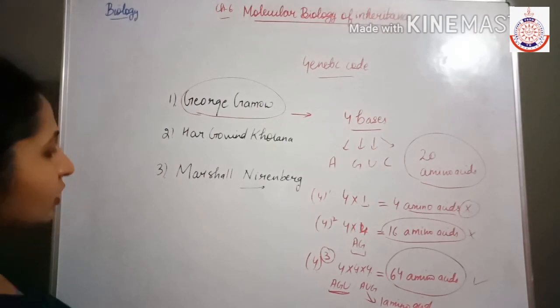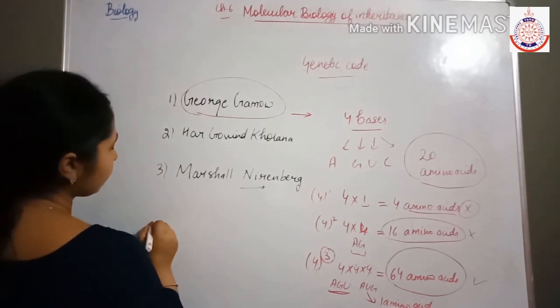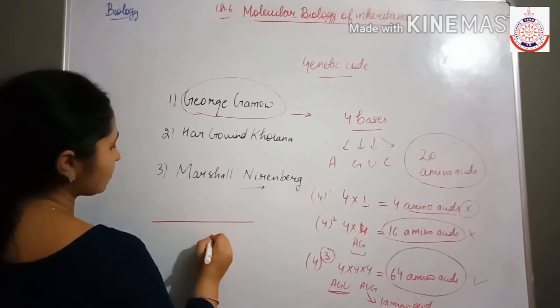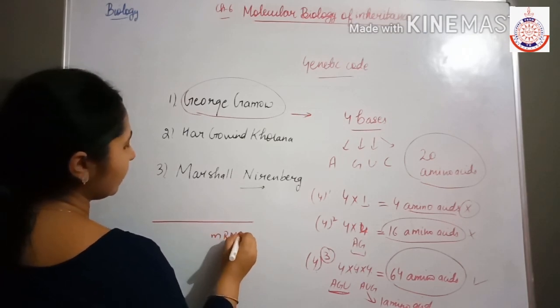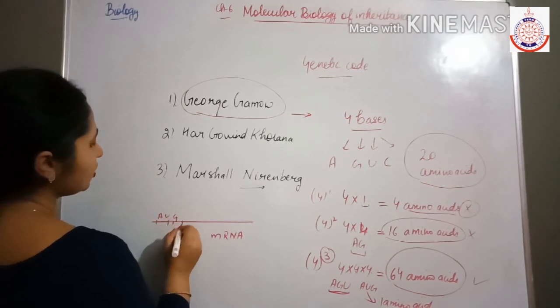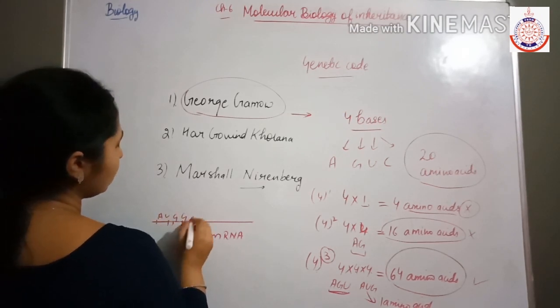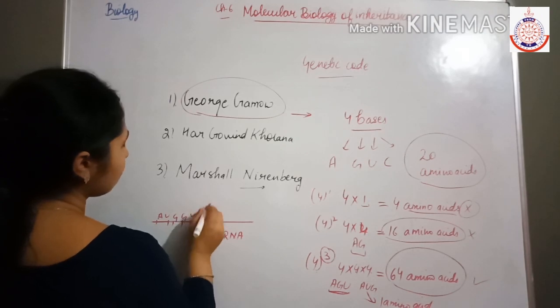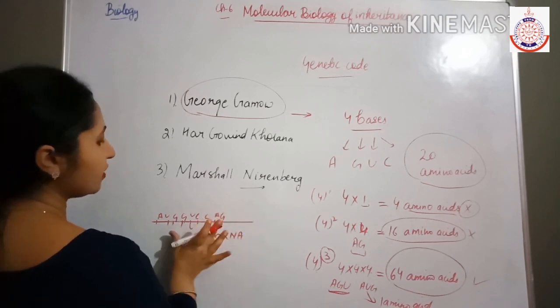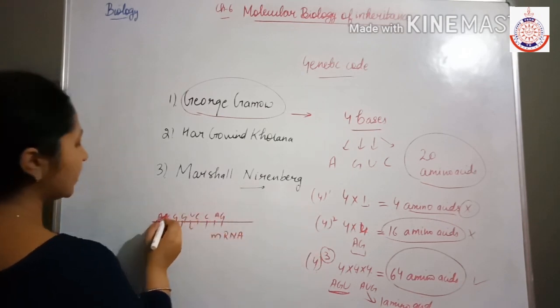So he concluded the genetic code over the RNA. Suppose this is the mRNA having the sequence A, U, G, G, U, then C, C, A, G, and in this manner the base sequences are present.